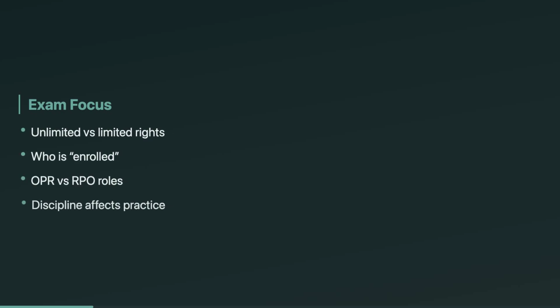Representation before the IRS is mostly a credentials question. On the EA exam, they love asking who has unlimited representation rights versus who is limited to a narrow specialty. If you can separate unlimited from limited scope enrolled and then match OPR versus RPO duties, you'll pick up easy points.